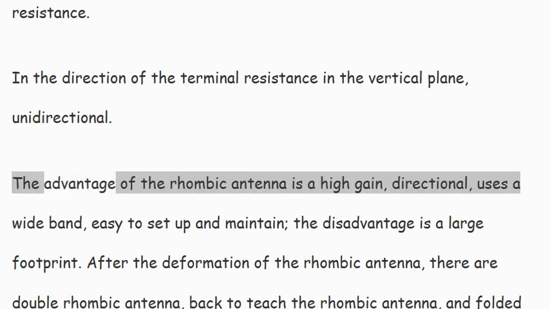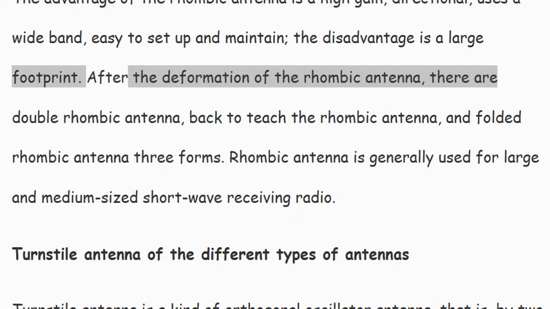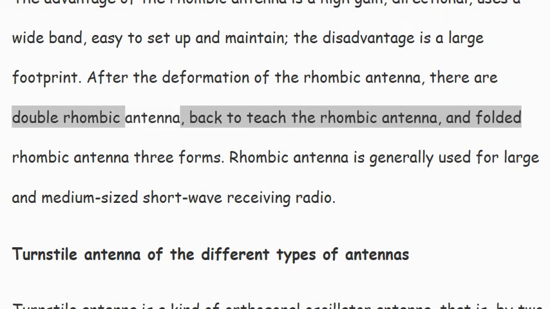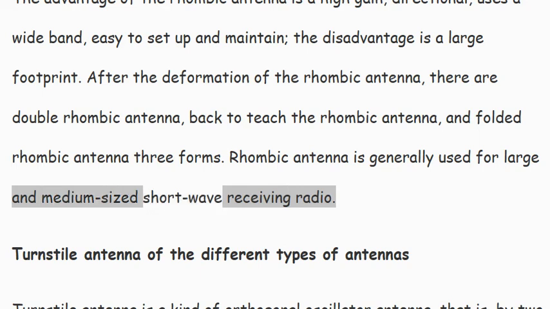The advantage of the rhombic antenna is a high gain, directional, uses a wide band, and is easy to set up and maintain. The disadvantage is a large footprint. After the deformation of the rhombic antenna, there are three forms: double rhombic antenna, back-to-back rhombic antenna, and folded rhombic antenna. Rhombic antenna is generally used for large and medium-sized shortwave receiving radio.